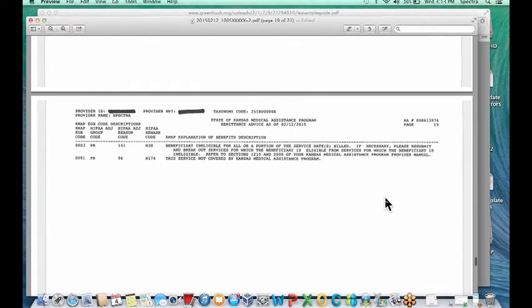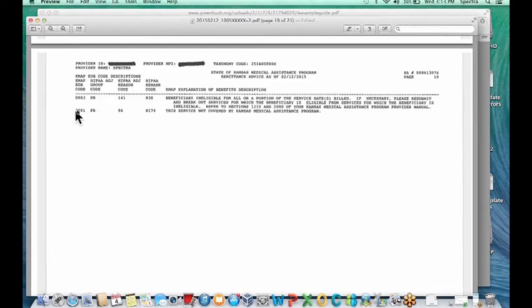The next page is the actual explanation of the denial. So the 0003, that means that the beneficiary or the student is ineligible for Medicaid for the date of service that we bill. And 0091 is showing that this service is not covered by the Kansas Medical Assistance Program. This is a fancier way for them to let you know that the student is Health Wave 21, because we only get reimbursed for Title 19 kids. So Health Wave 21 services are denied. So the 0003 means that they're strictly just ineligible for Medicaid, and 0091 means that they're a Health Wave 21 student, so their services are not reimbursable.